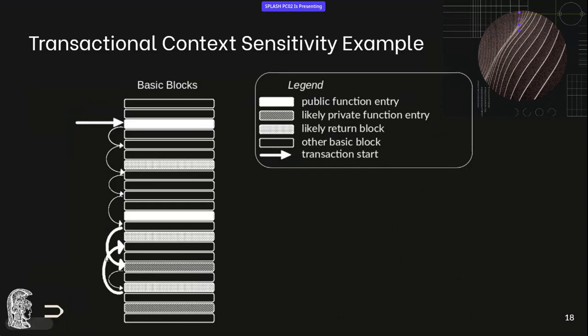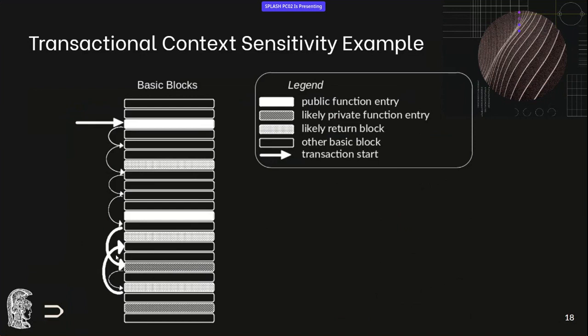And then close to the bottom, we reach some likely function call to this entry, which we remember, and then after another jump, a return, which we don't remember, a return as well. Now, in this case, we have a transactional context sensitivity depth of 2, so we'll only remember these two blocks.